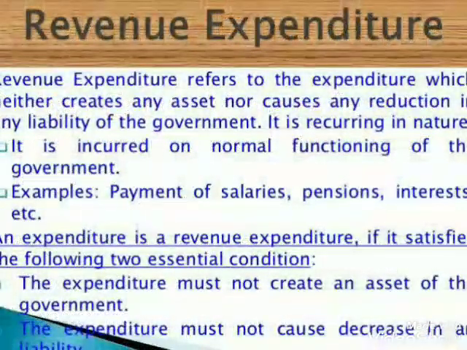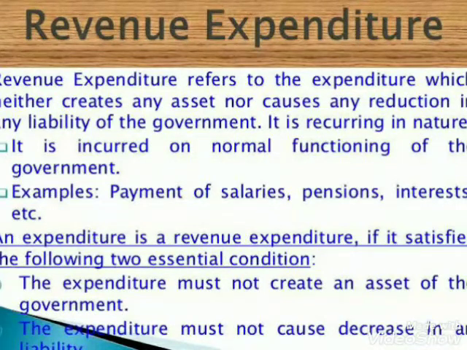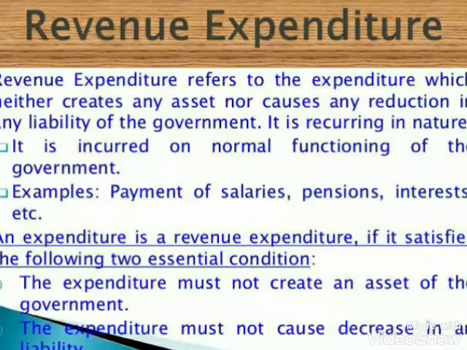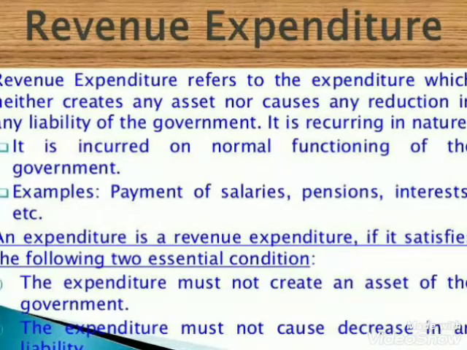To take the first one, that is revenue expenditure. Children, revenue expenditure is that expenditure created by the government showing two characteristics. First, it does not create any assets for the government.